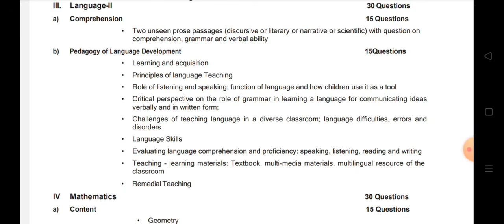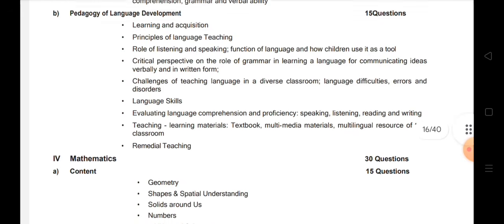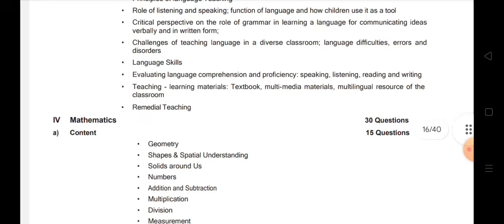Pedagogy of language development: learning and acquisition, principles of language teaching, role of listening and speaking, function of language and how children use it as a tool, critical perspective on the role of grammar in learning a language for communicating ideas verbally and in written form, challenges of teaching language in a diverse classroom, language difficulties, errors and disorders, language skills, evaluating language comprehension and proficiency, speaking, listening, reading and writing, teaching-learning materials, textbooks, multimedia materials, multilingual resources, remedial teaching. So this is exactly the same, so I'm not explaining that.